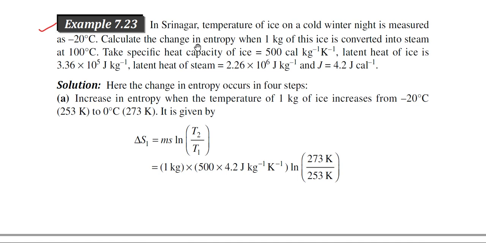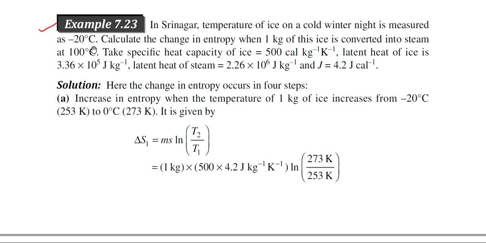In Srinagar, temperature of ice on a cold winter night is measured as minus 20 degrees centigrade. Calculate the change in entropy when 1 kg of this ice is converted into steam at 100 degree centigrade. Heat capacity of ice is given, latent heat of ice is given, and latent heat of steam is given. Actually, this problem is also similar to the other problems. Just we have to calculate entropy change in different steps.